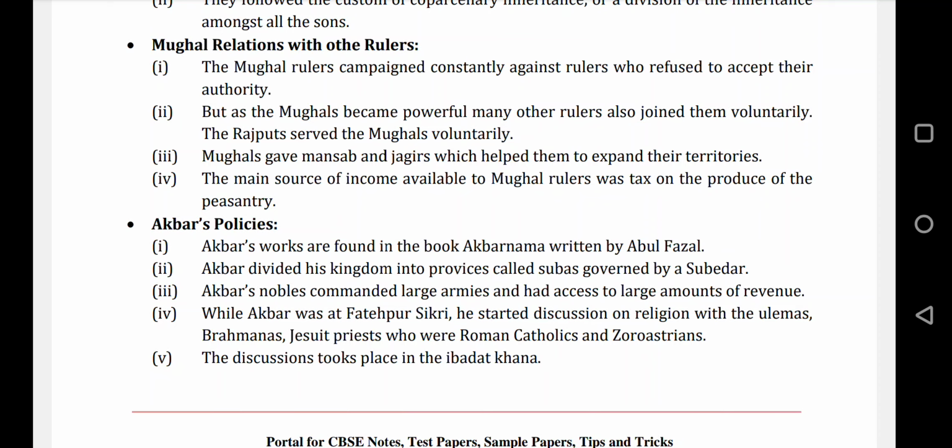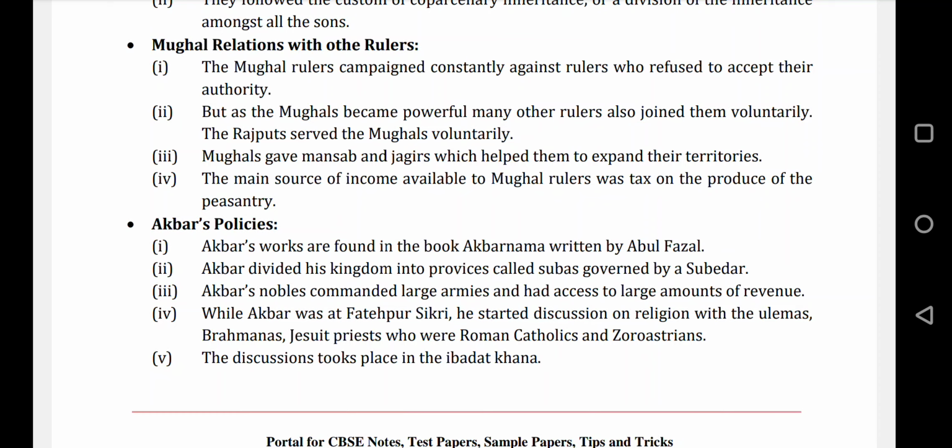Mansabdars were the people who used to maintain and train the army for the rulers, and whenever needed, they used to bring them for the king. So these were the responsibilities given to people who accepted the supremacy of the Mughals voluntarily. So many Rajput rulers got that.